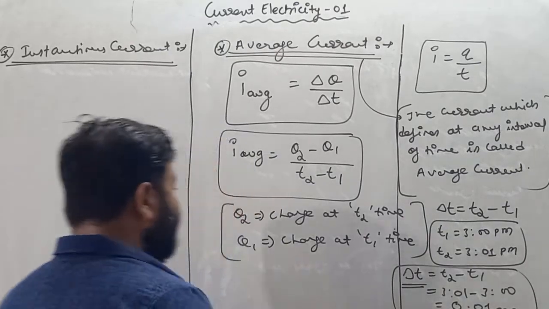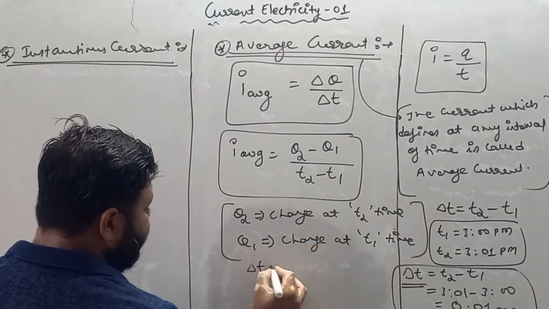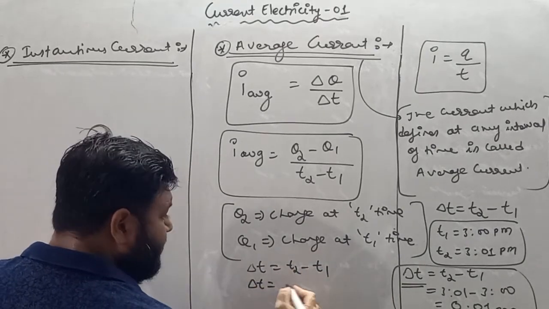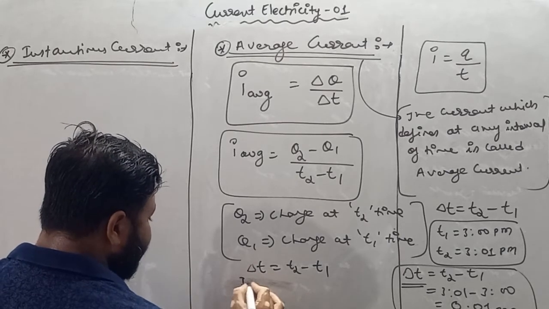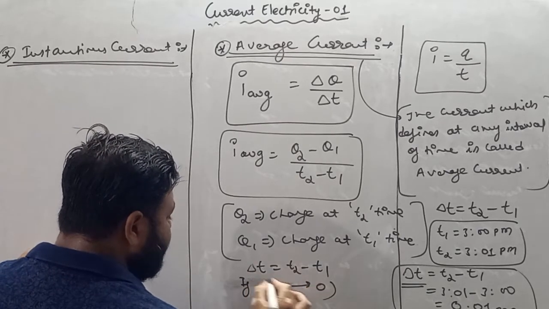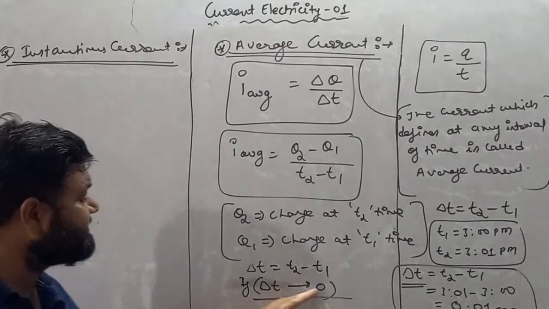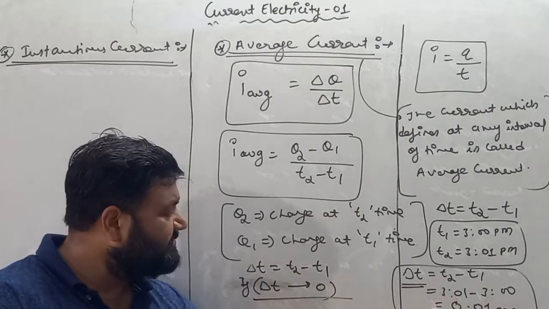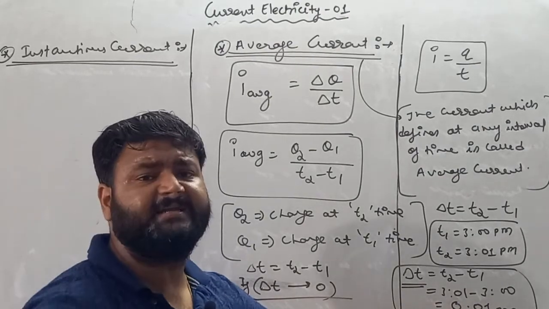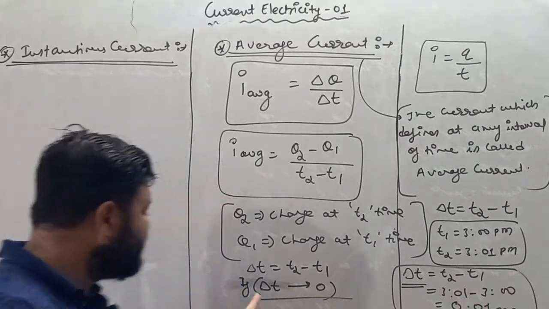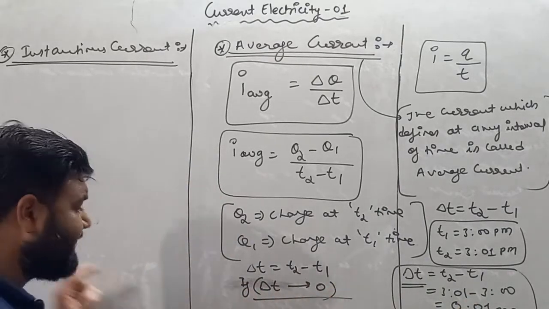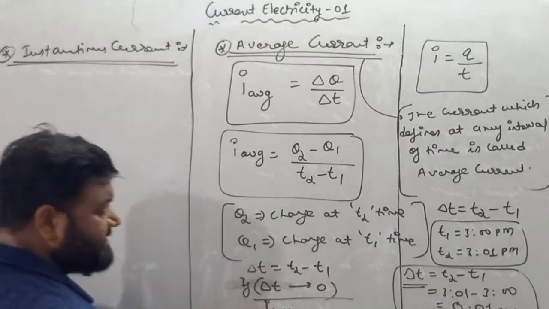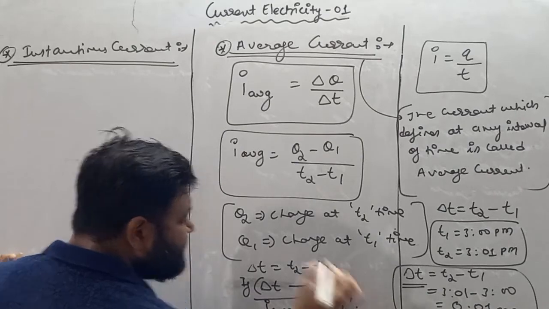In that scenario, delta t is equal to t2 minus t1. So delta t is a very small change in time. I'll say if delta t tends to 0, not equal to 0, my dear student, this symbol means tends to. As you see here, the change in time is very small, so it is approximately considered to be 0. So if delta t tends to 0, in that case, average current will be considered to be instantaneous current.